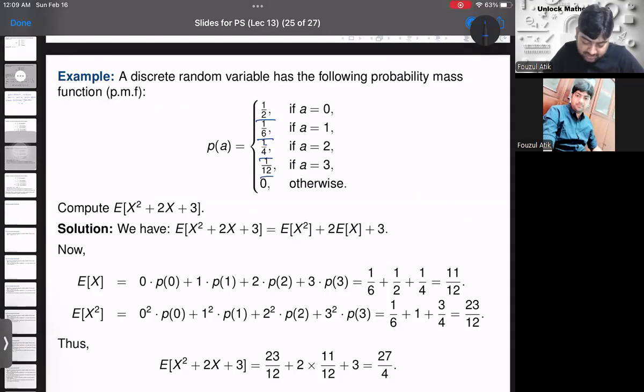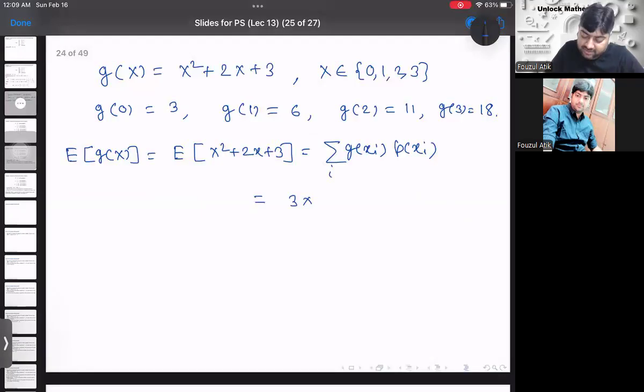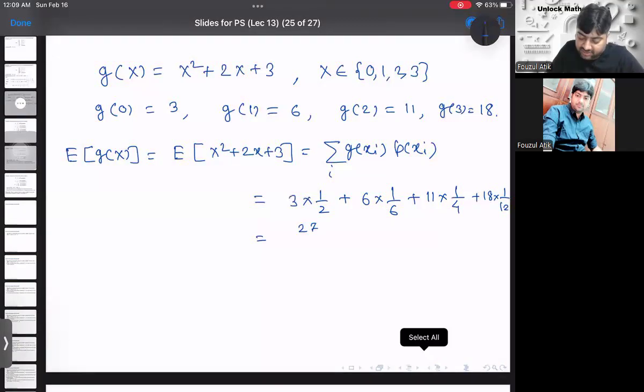So if we apply these, we'll have g of 0 into p of 0, so 3 into 1 by 2, plus 6 into 1 by 6, plus 11 into the probability at the point 2, which is 1 by 4, and plus 18 into the probability at the point 3, which is 1 by 12. And again, if you calculate it and simplify it, we'll get this value is 27 by 4 again.